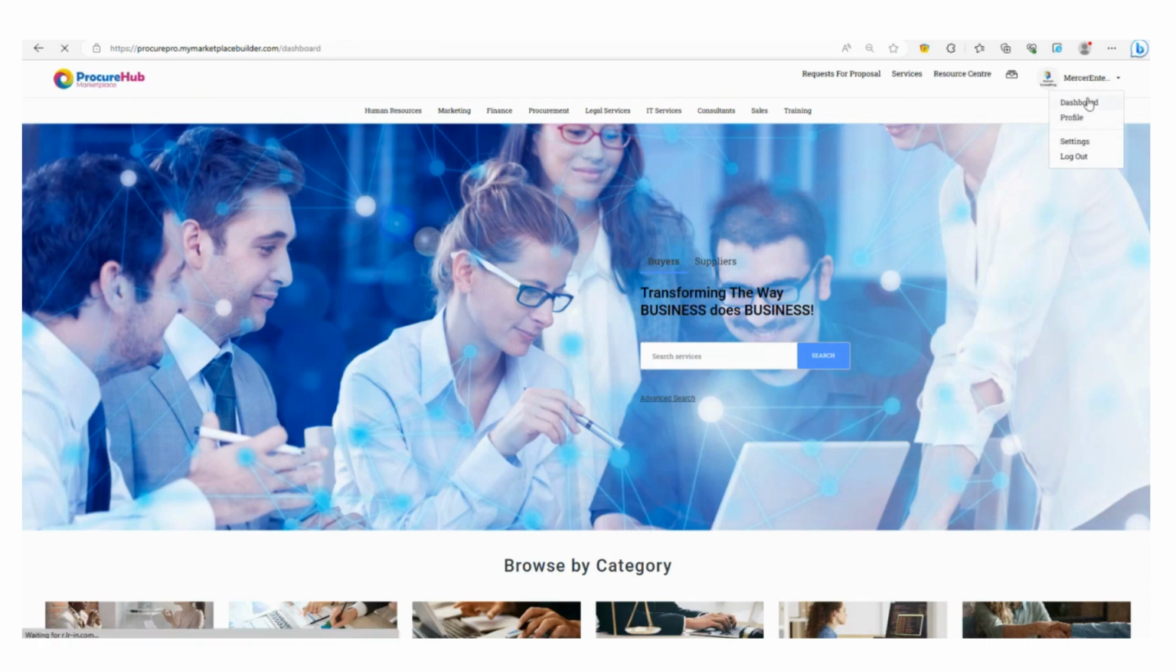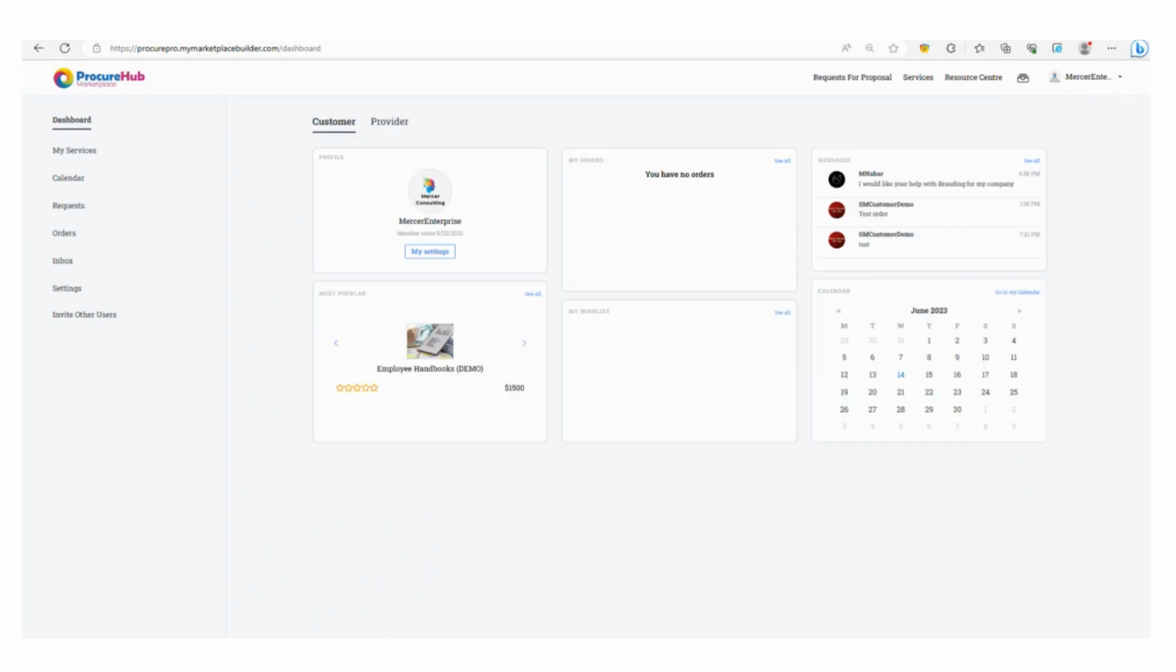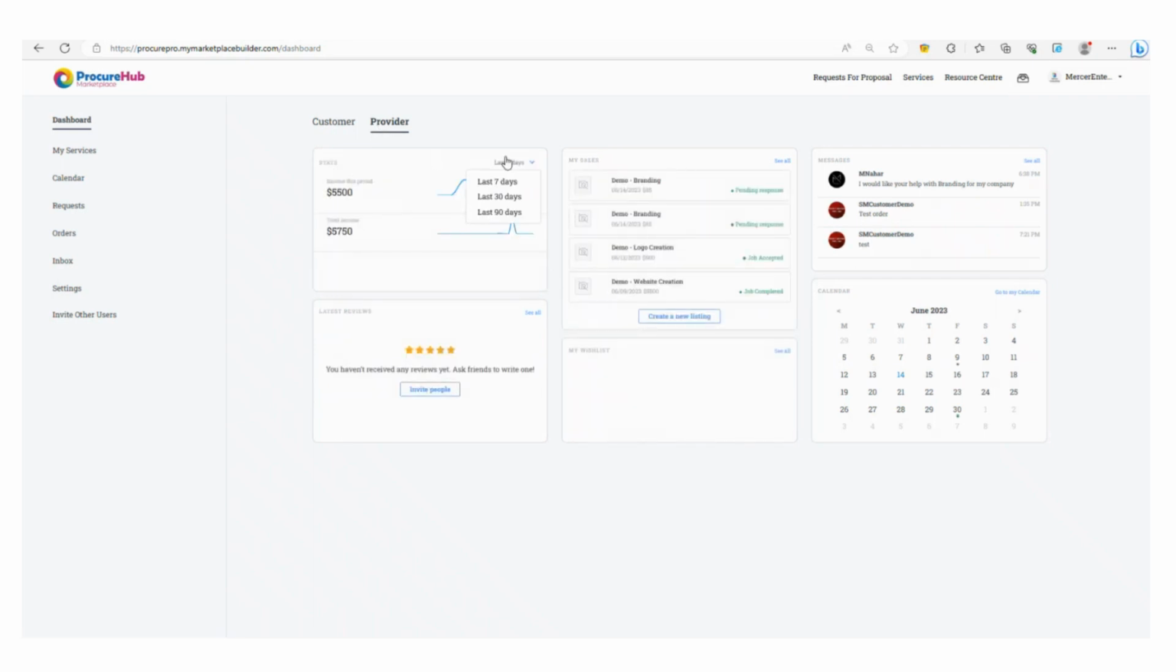You'll see on the top right-hand corner, there's the dashboard, profile, and settings. I'm going to go ahead and take us into the dashboard now. You'll notice at the top that you have a dashboard for both a customer as well as a provider or supplier, and on the left, you have the menu around services, requests, settings, etc. I'm going to go ahead and take us into the provider side.